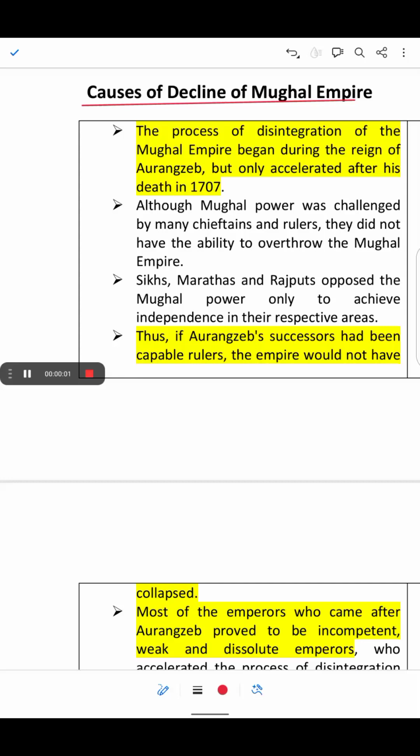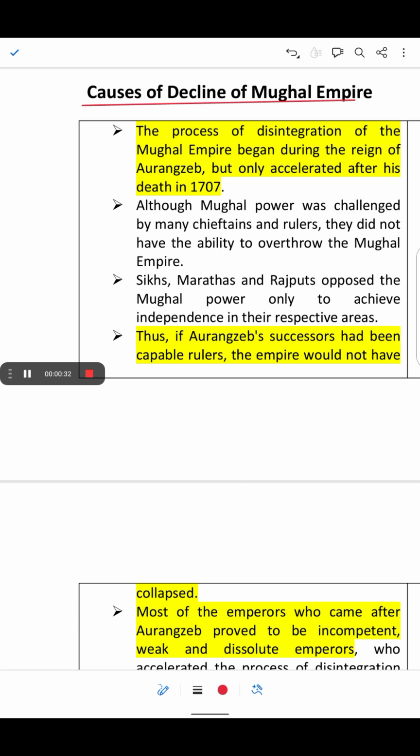In this video, we shall learn about the causes of the decline of the Mughal Empire. So, under what circumstances did the Mughal Empire start declining? The key reasons were the weak successors, administrative weaknesses, economic decline, and the rise of regional powers like Bengal, Hyderabad and Awadh. These regional powers had stopped paying tribute to the Mughal emperor.